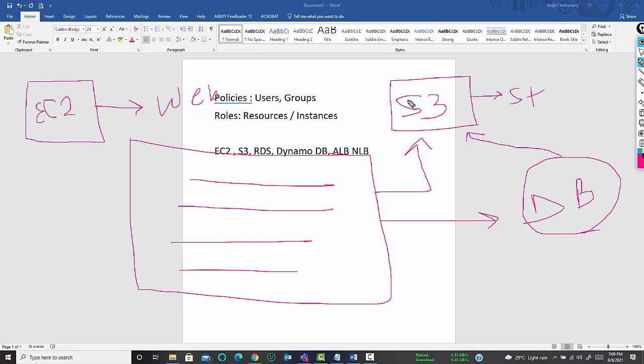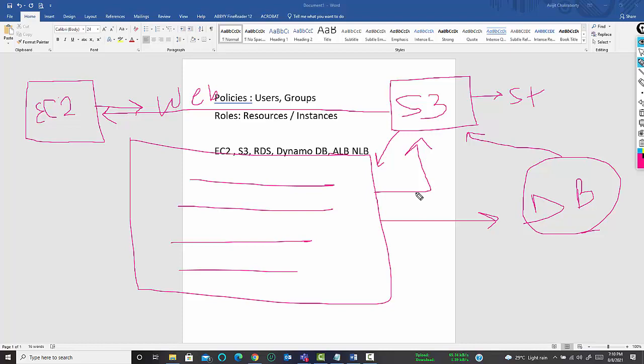We need permission to do that. Exactly. We need a permission to do that. So what we have to do is, we have two options. Either we can directly call the storage from the website, or we can attach the storage to this particular EC2 instance and then let the website save all those files in this particular storage,